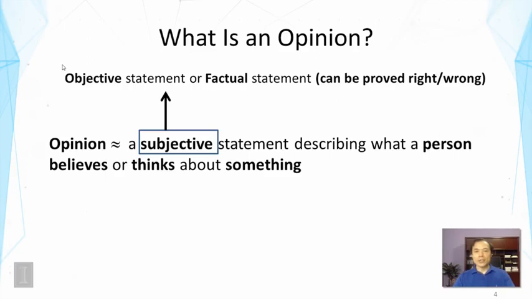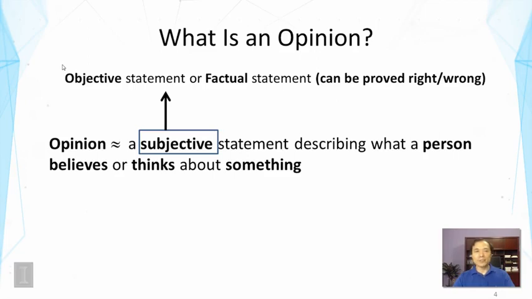So in contrast, an objective statement can usually be proved wrong or correct. For example, you might say this computer has a screen and a battery. Now, that's something you can check. It's either having a battery or not.